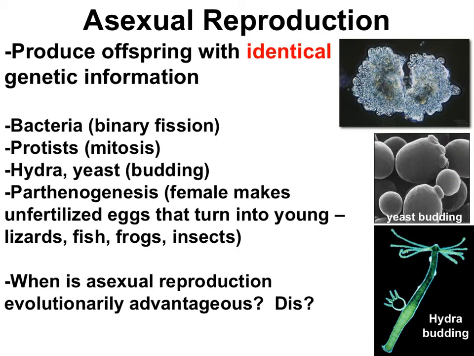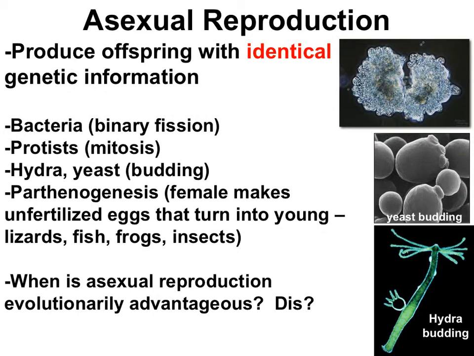Protists like amoebas or paramecia reproduce just by doing mitosis, and more complex organisms like some lizards and fish and amphibians and insects can reproduce asexually by a process called parthenogenesis. In parthenogenesis, the female can make eggs that don't need to be fertilized to make babies. Anyway, there are some advantages and disadvantages to asexual reproduction.